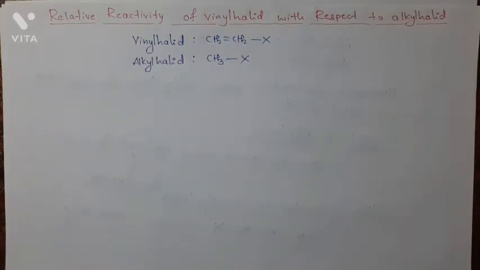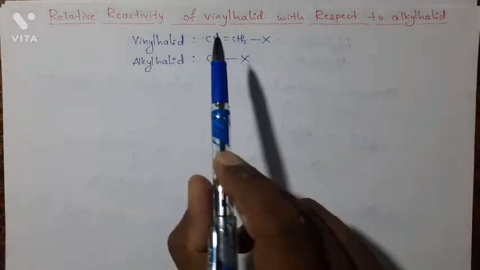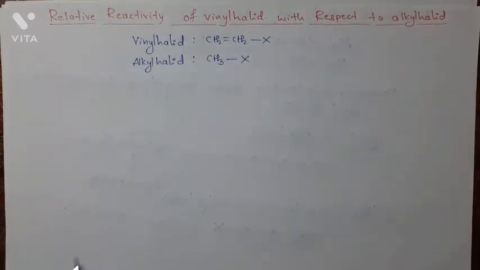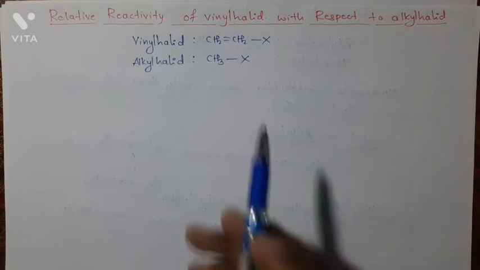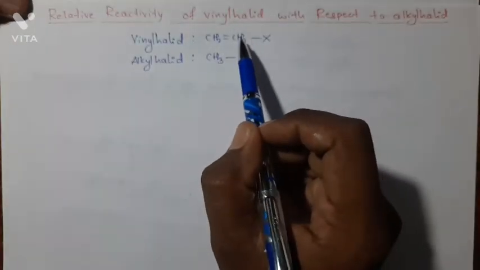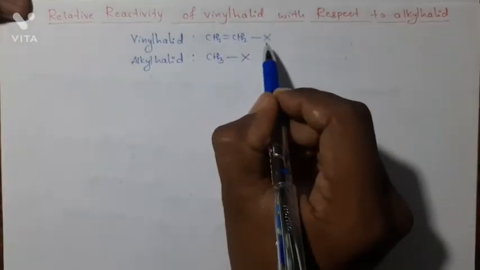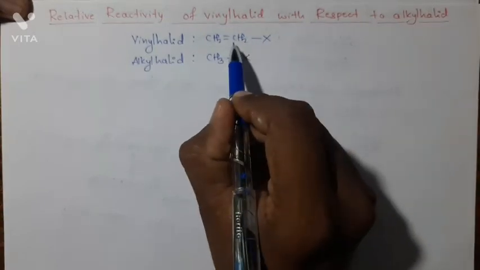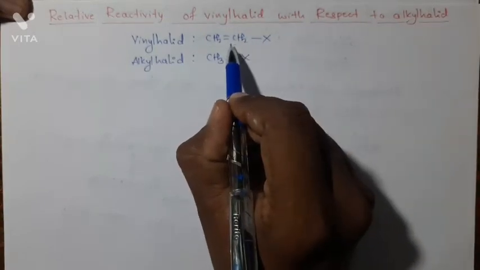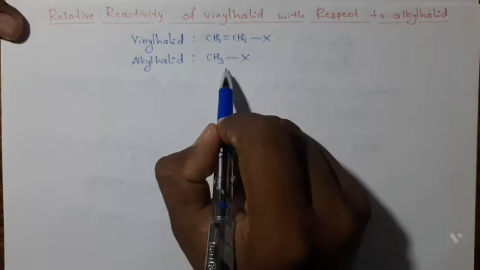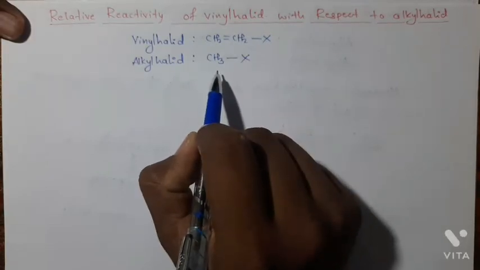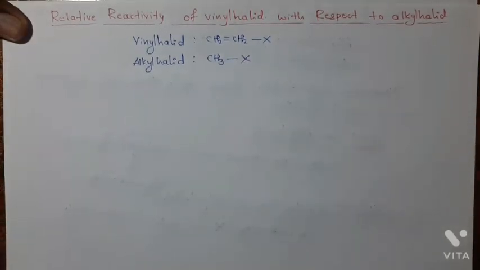Okay friends, next point is relative reactivity of vinyl halide with respect to the alkyl halide. The last concept was relative reactivity of allyl halide with alkyl halide. Now it is vinyl halide. In vinyl halide, the halogen atom is directly attached to the carbon-carbon double bond, and a halogen directly attached to the alkyl group is called alkyl halide.